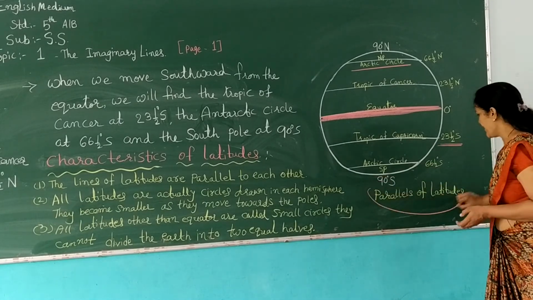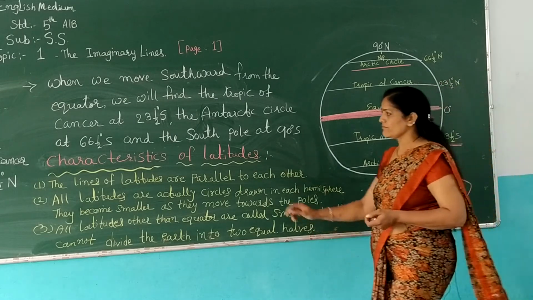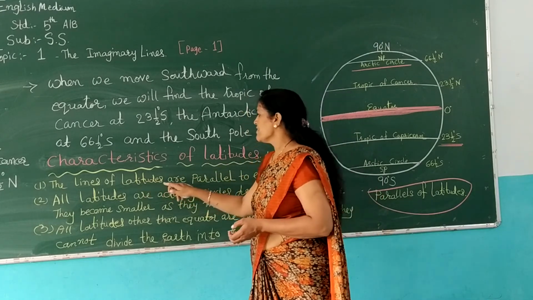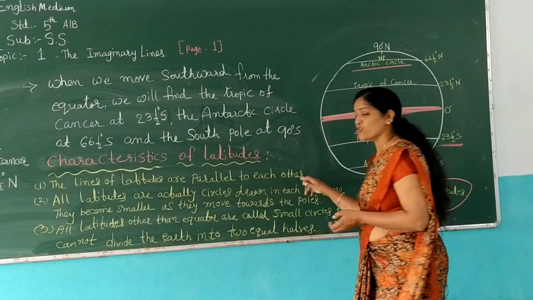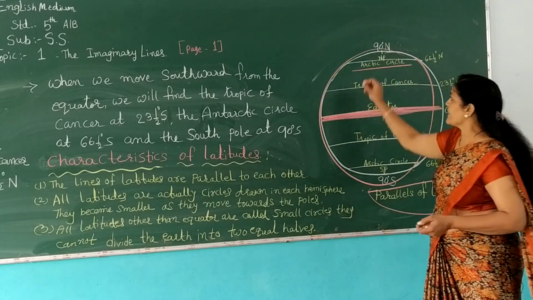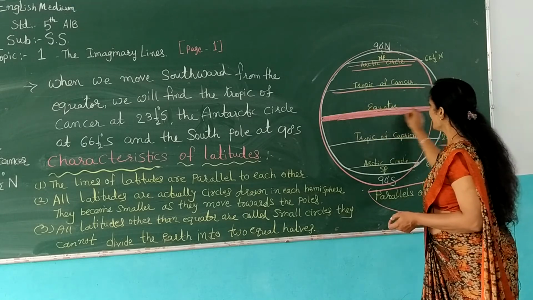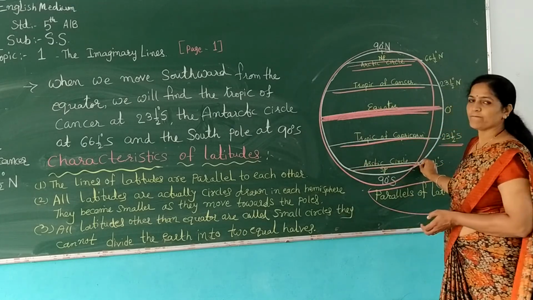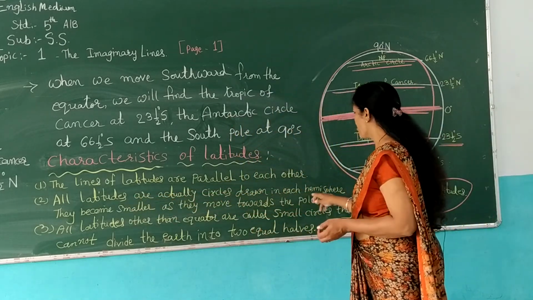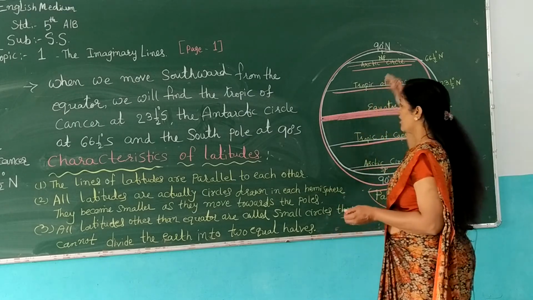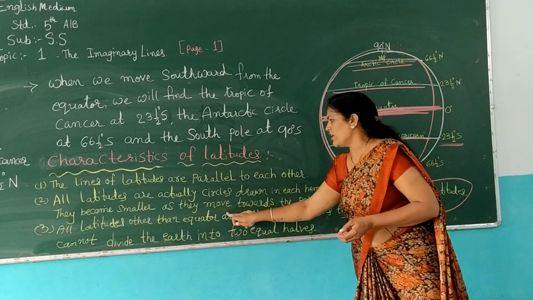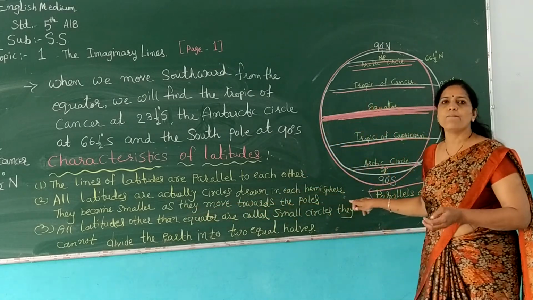This is the parallels of latitude. Characteristics of the latitudes: the lines of latitude are parallel to each other. On the globe, all the lines of latitude are parallel to each other. And all the circles drawn in each hemisphere, the Northern Hemisphere and the Southern Hemisphere, become smaller as they move towards the poles.